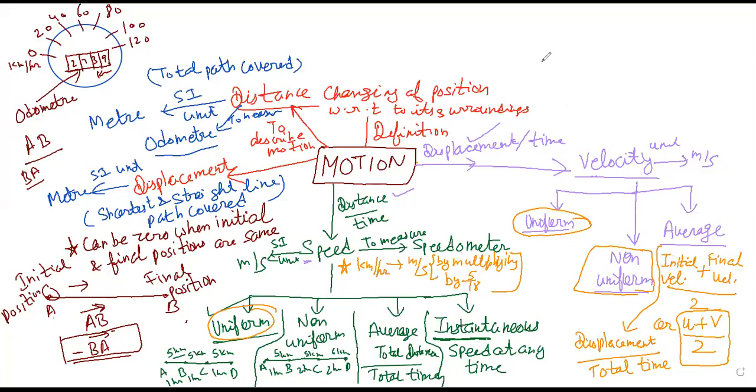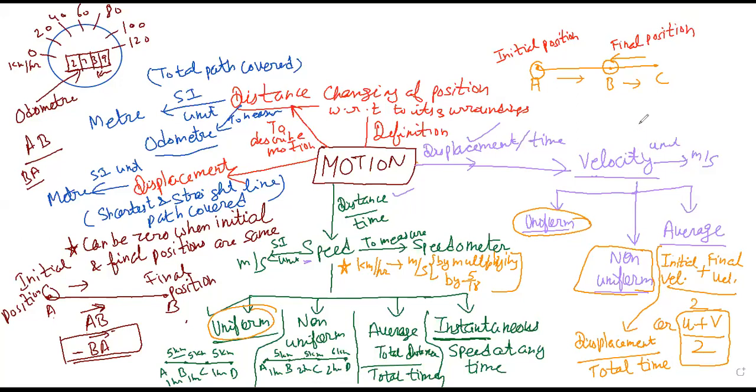Let me tell you how the numerical will be. Suppose the body starting from A, then it's going from A to B, then C, then it's coming back to B. This is our initial position, and this is our final position.